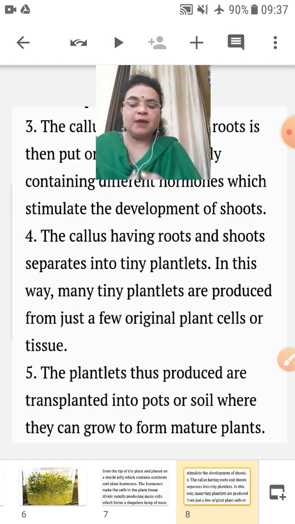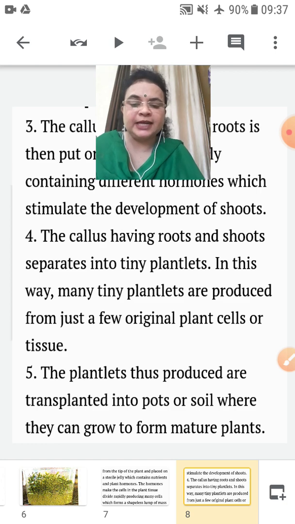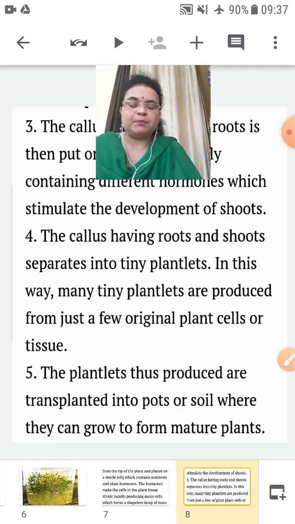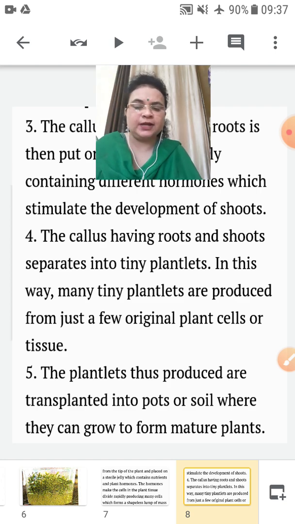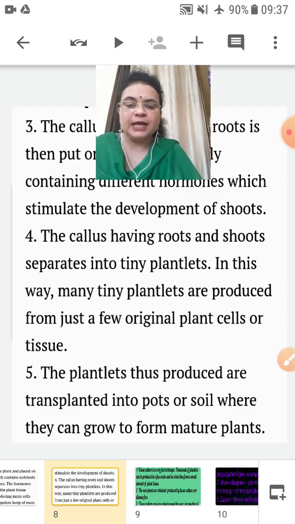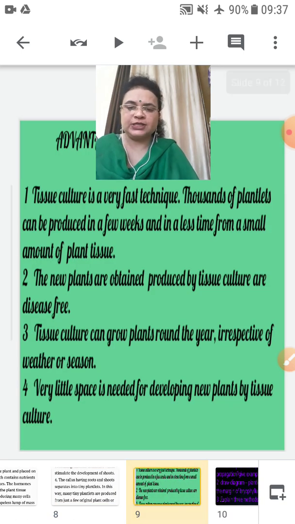The plantlets thus produced are transplanted into pots or soil, according to the nature of the plantlets, where they can grow to form mature plants. Understood?